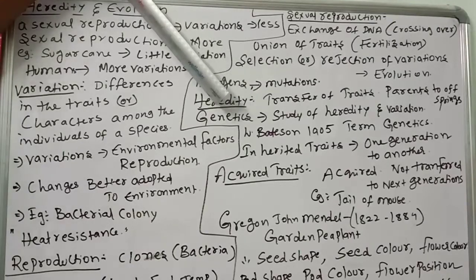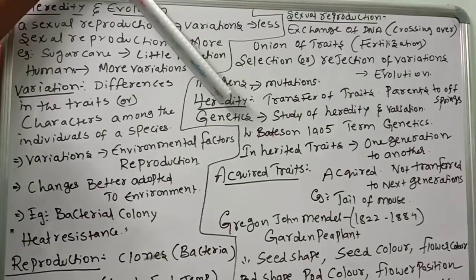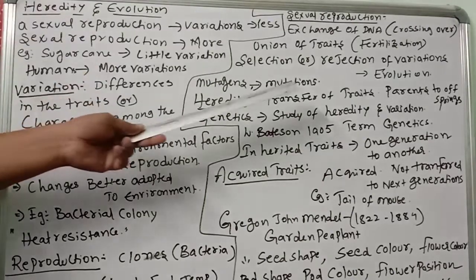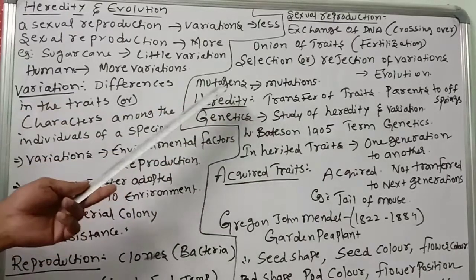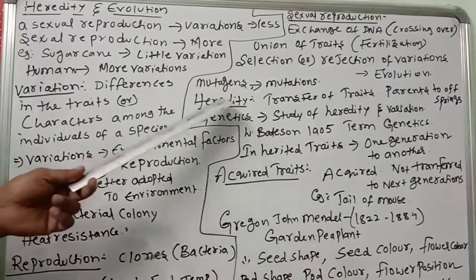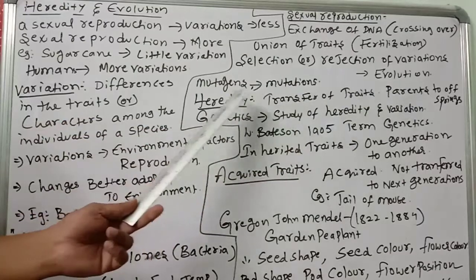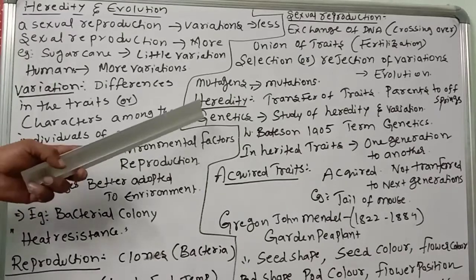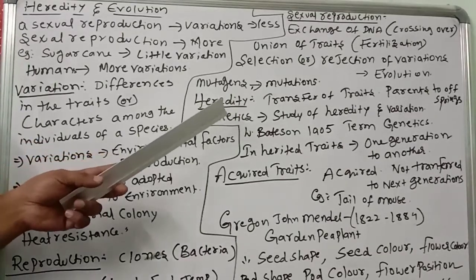Identified by Hugo de Vries. Next, what is the definition of heredity and genetics? What is heredity? The transfer of characters from parents to offspring is called heredity. Very important one. All the characters transferred from parents to offspring is called heredity. Next word, genetics. What is genetics? Genetics is the branch of biology.